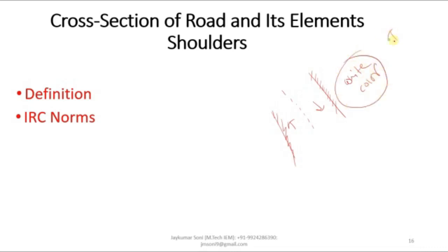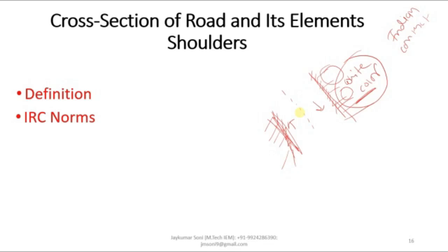I am talking about the Indian context. If a white color line is drawn here, then you will be able to see a certain part of road constructed here also. Sometimes the road pavement is not constructed here. Let me explain this in detail.